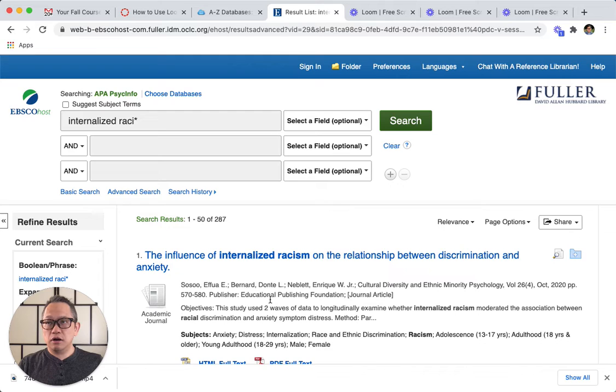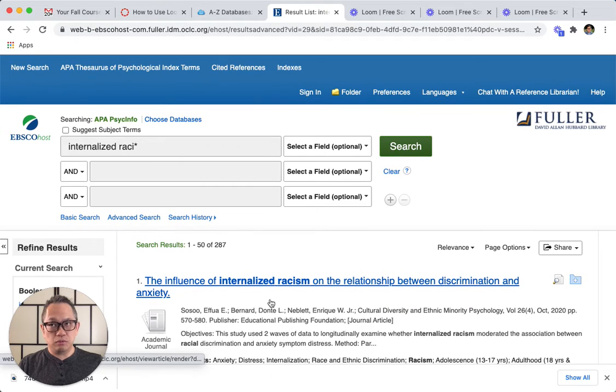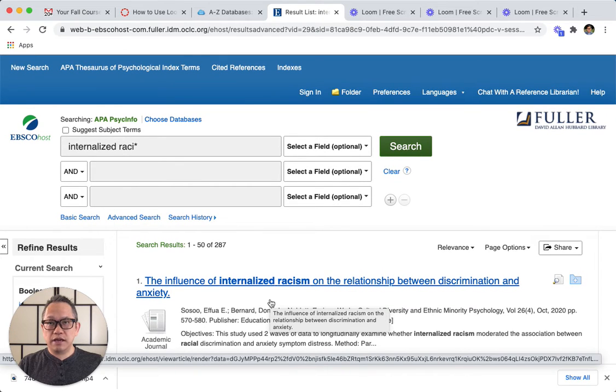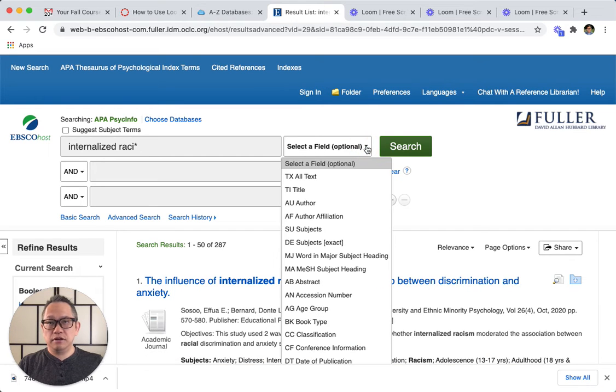So here, if I think this is too broad, I want to narrow it down a little bit, I can also change the field of where it's searched. So far, if it includes the word internalized and the second word starting with RACI in anywhere of an article, it will be included as the search merges.